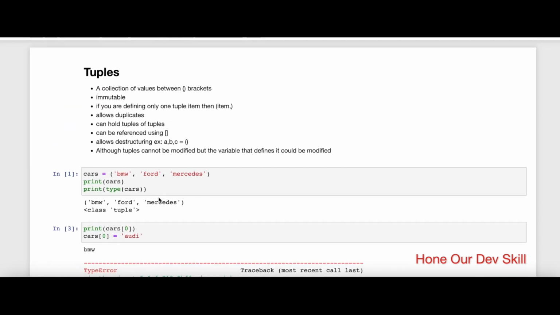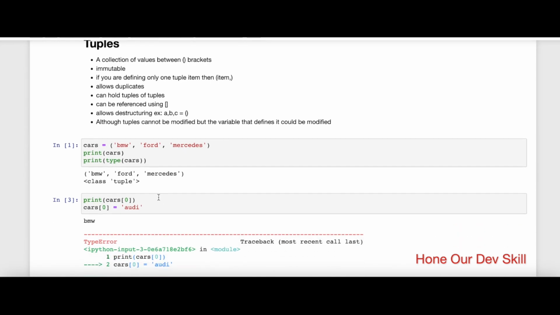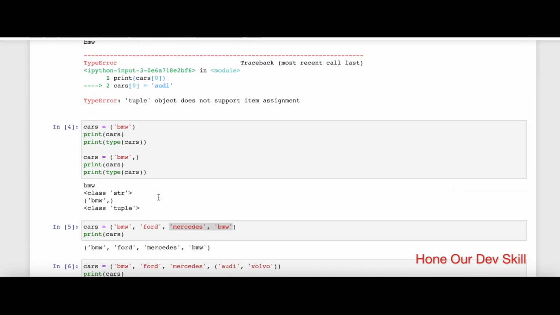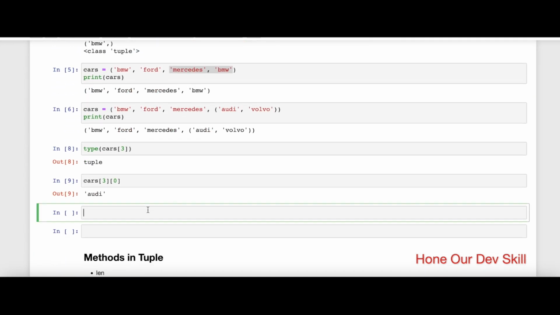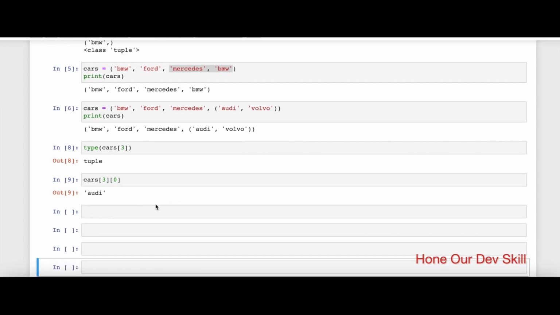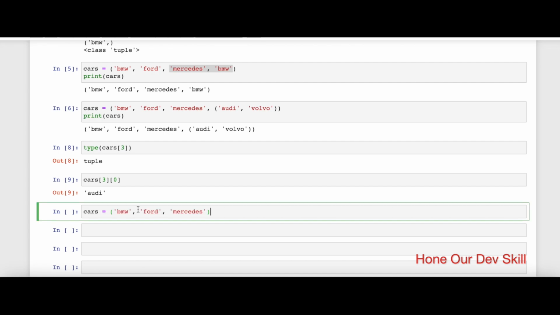Now there is also one more thing that I wanted to show you guys, which is that you can also destructure a tuple. What I imply by that is, for example, I have this cars. Instead of defining directly as cars, I can say car 1, car 2, and car 3.